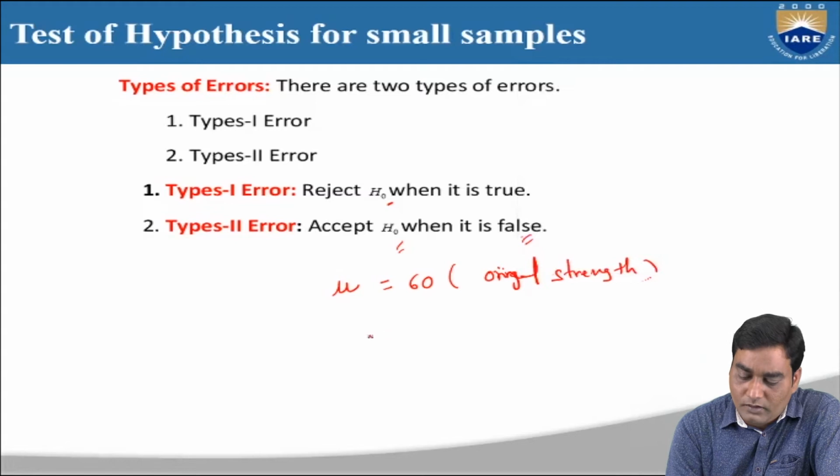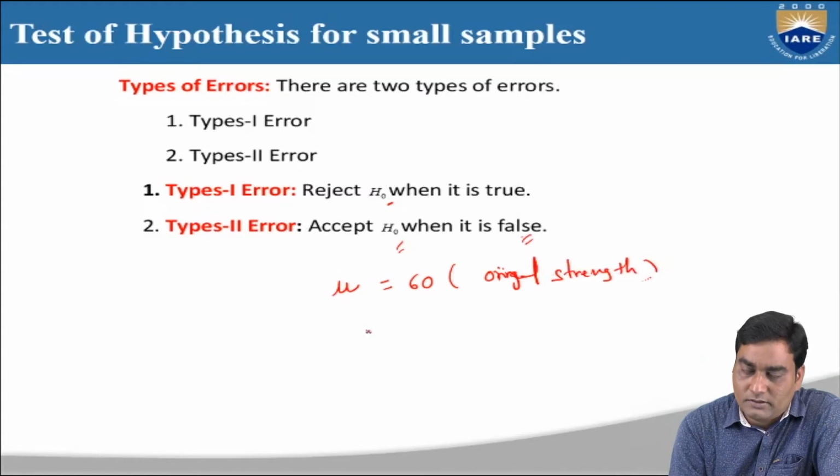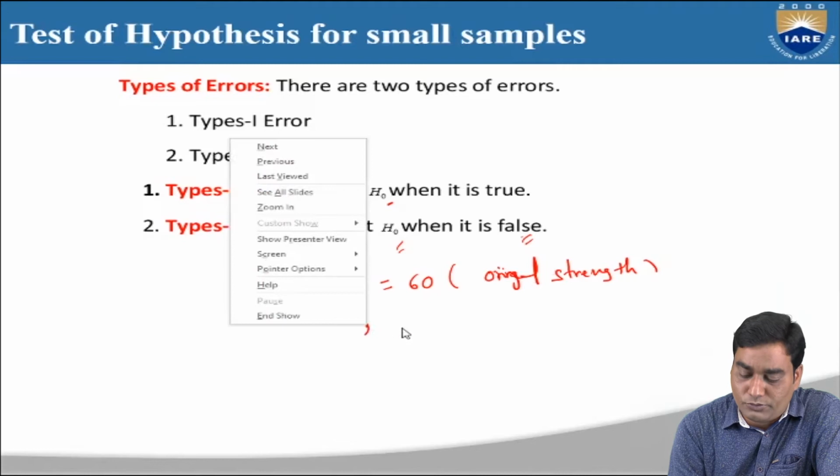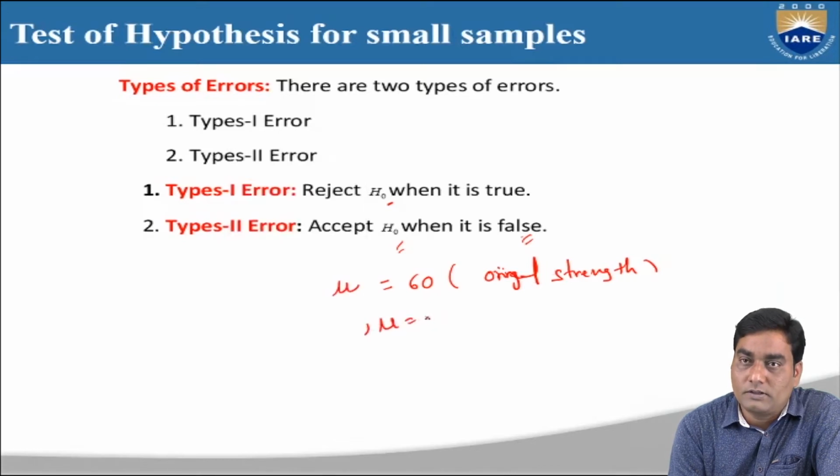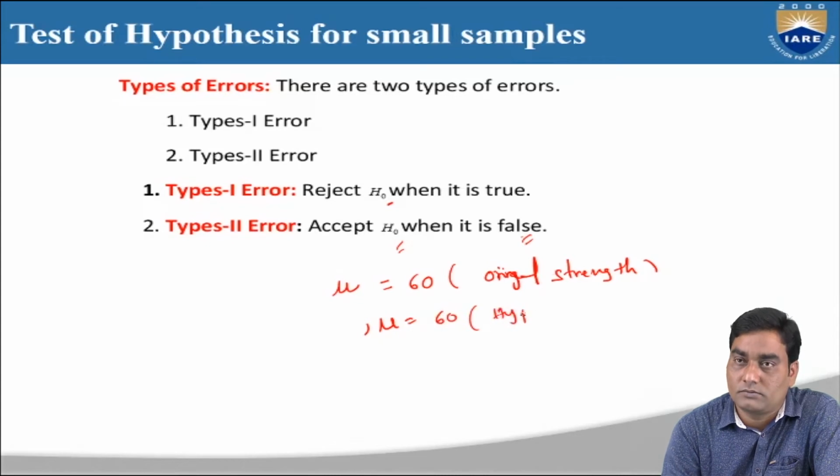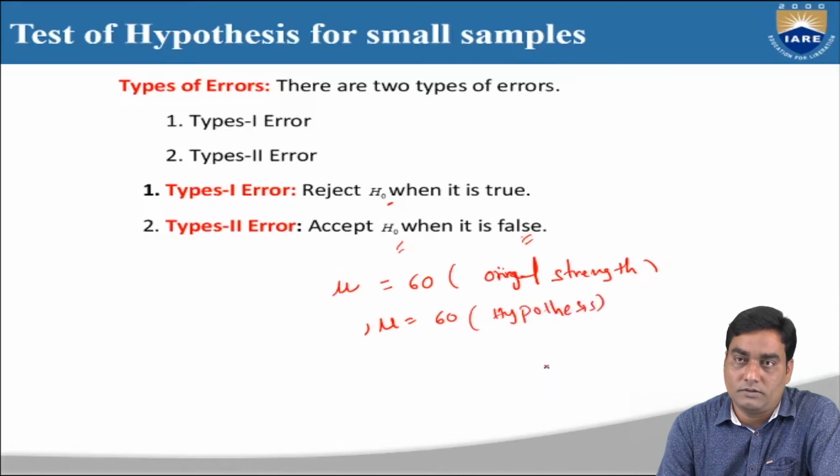I am going to take the statement that the students in a classroom are 60 members. This is the hypothesis, mu equal to 60. Actual class strength is 60 members, original strength, and our statement is mu equal to 60.